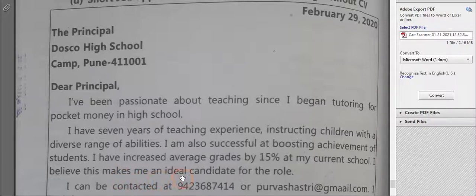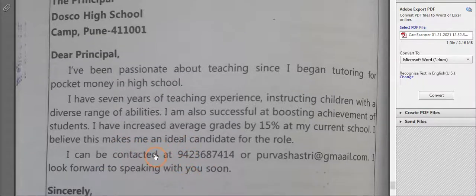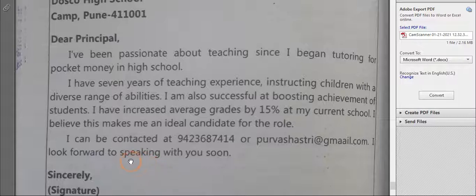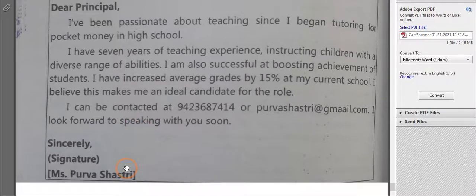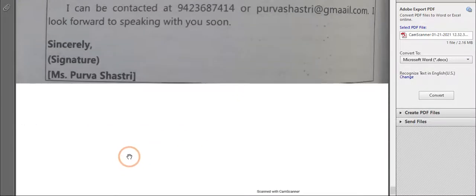I believe this makes me an ideal candidate for the role of the teacher, means for the post of the teacher. Your mobile number, your mail ID, looking forward to speaking with you. In short, you have to mention your capabilities and accordingly write the application. Now children, other than this,